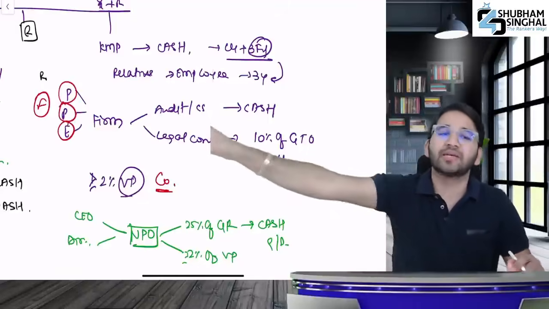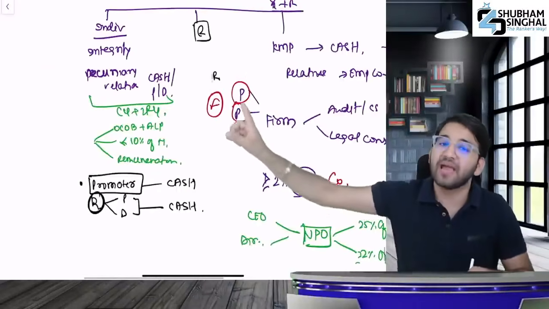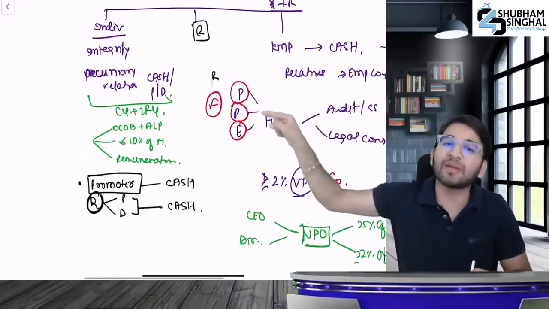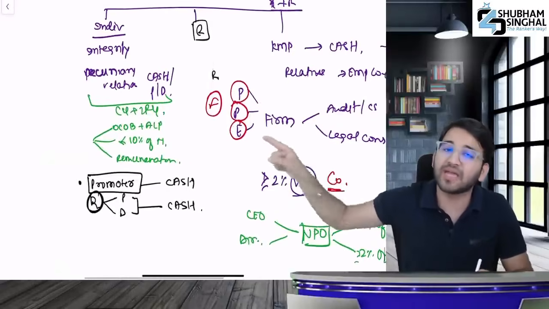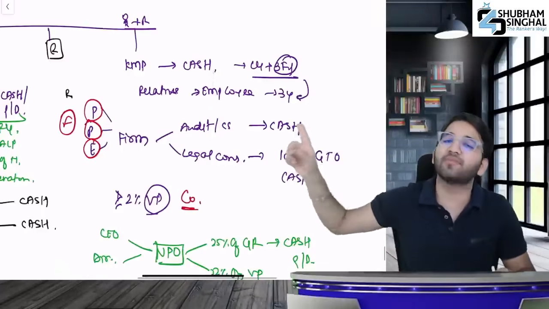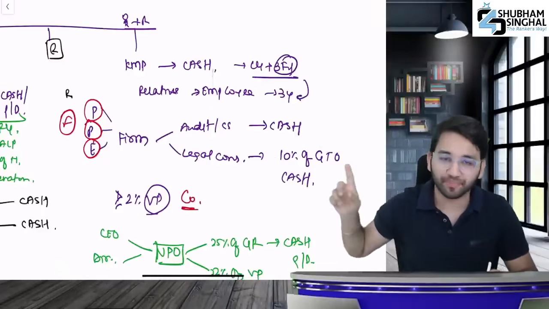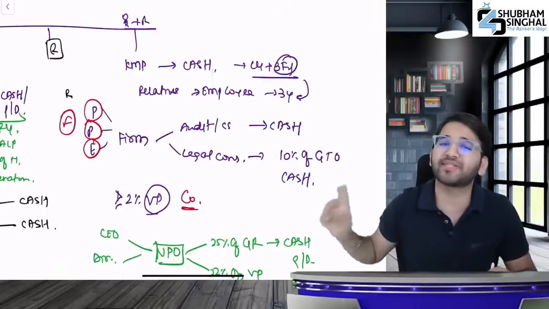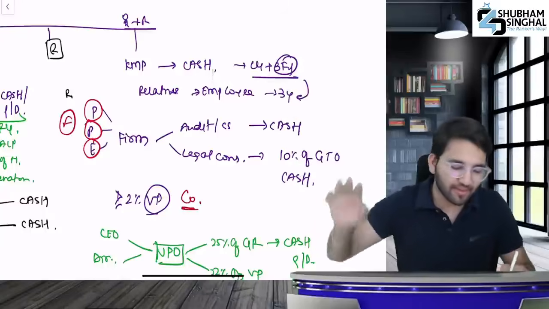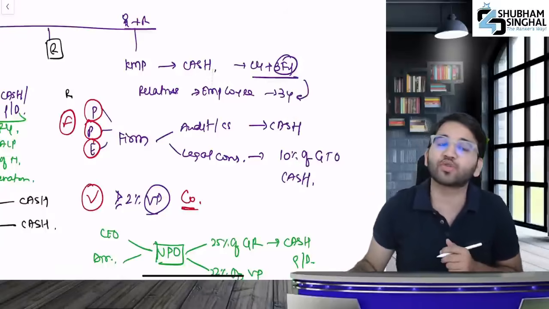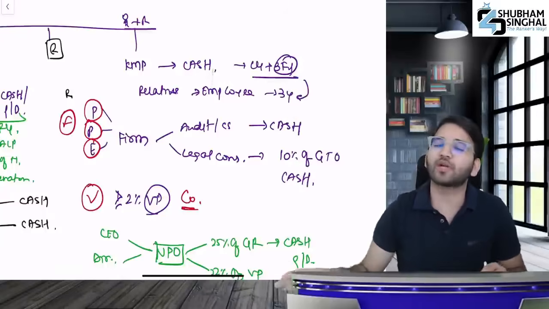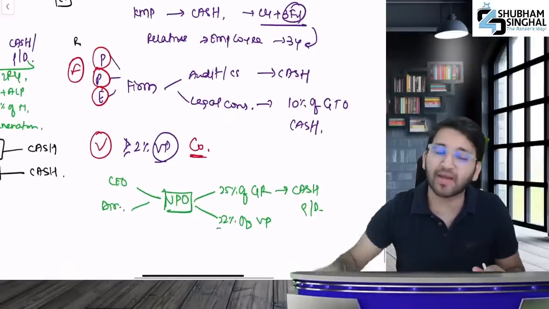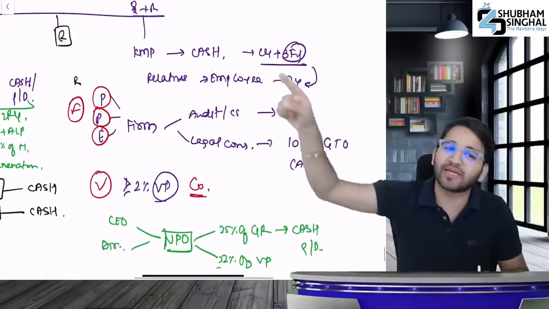What did I say? You should not be a partner, proprietor, or employee of such a firm, PPE of any audit or consulting firm of cash, or a legal consulting firm whose 10% of gross turnover comes from cash. And then after that, voting power. You shouldn't have voting power of the company of 2% or more.